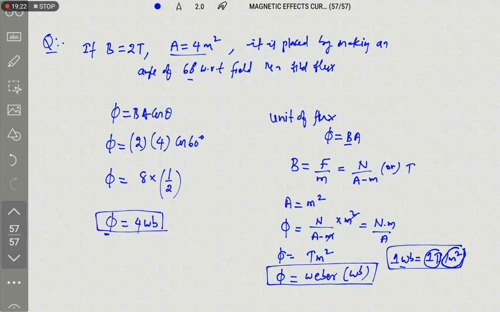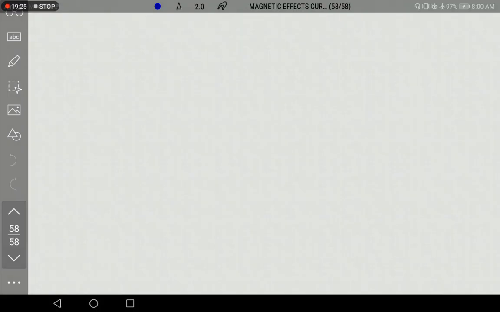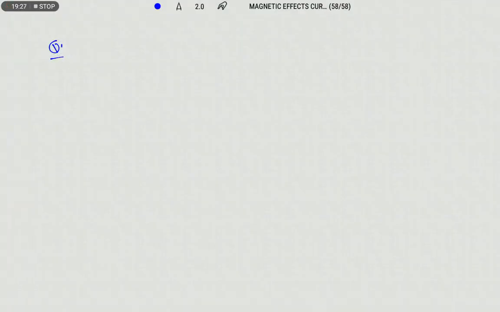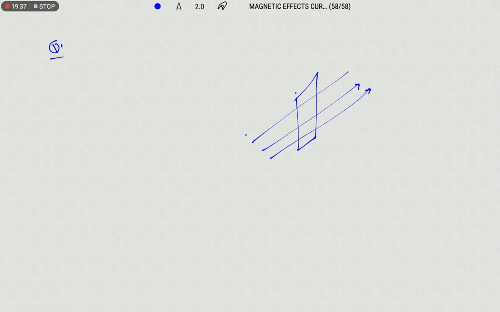Right, let us see the next question. The figure is given like this. They mention that the angle made by this is 60 degrees.